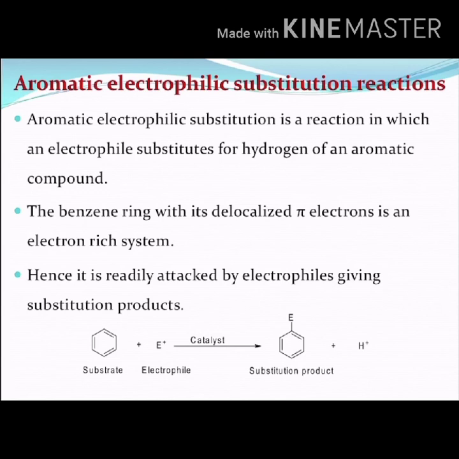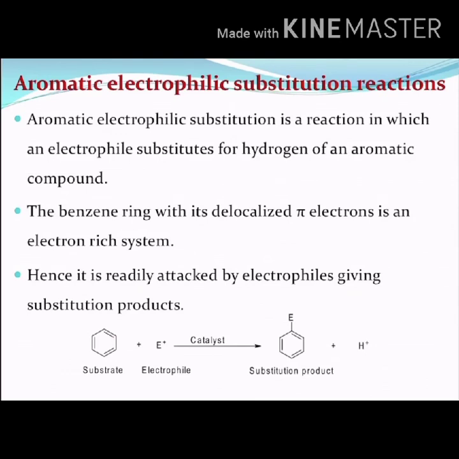Hence, it is readily attacked by electrophiles, giving substitution products. Now, we can see in the reaction what I am showing here. The benzene ring acts as a substrate, and to this substrate an electrophile is going to attack.